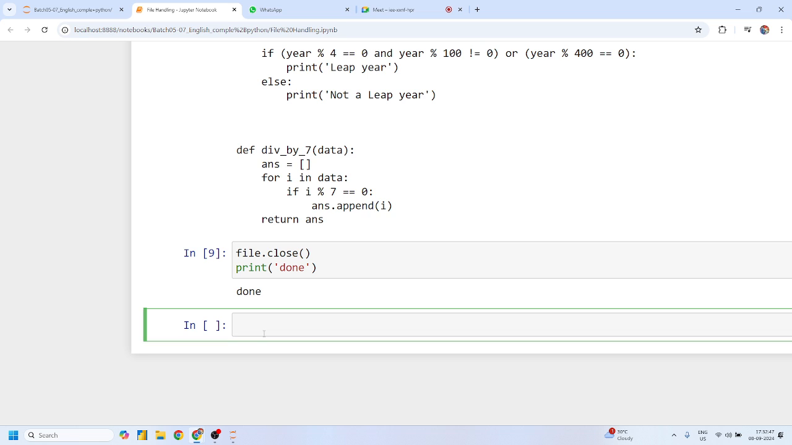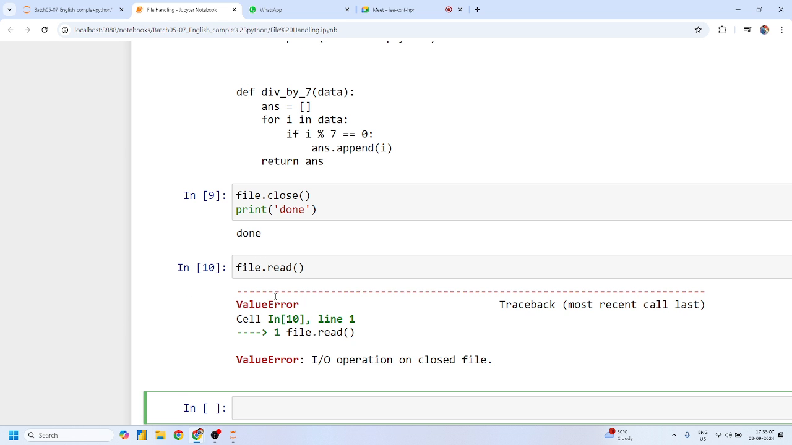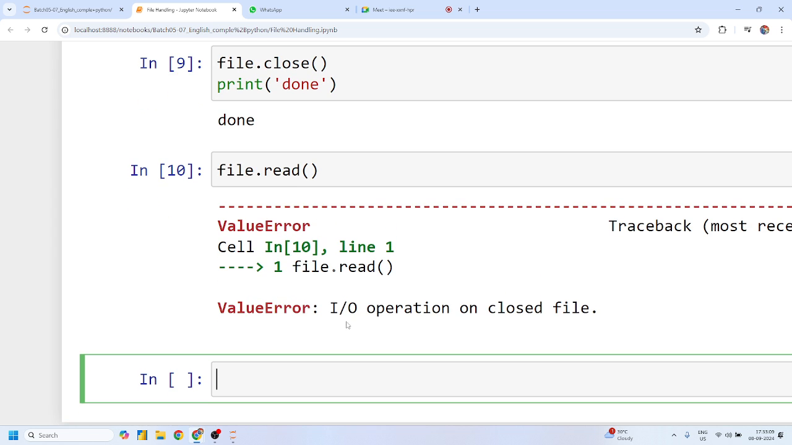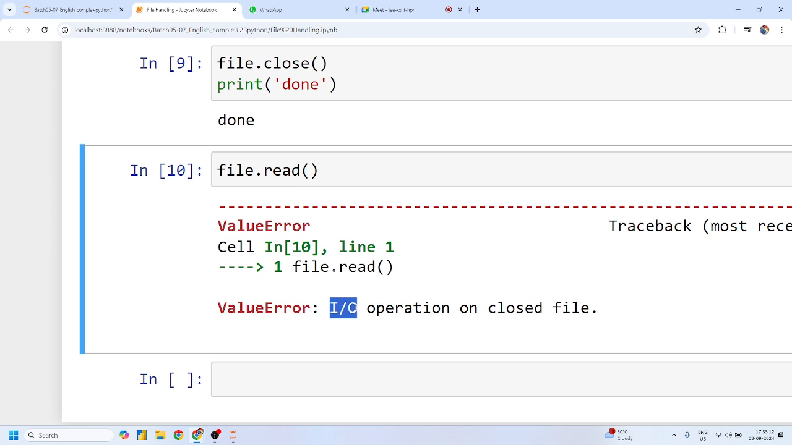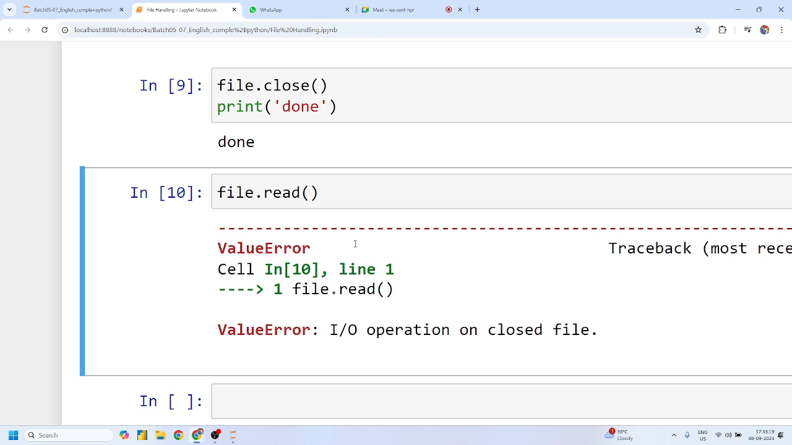Yes or no? Now the question is, again I want to read my data. Can I read my data from that particular file? No, because I have closed my file. Can I read the content? No. If I want to perform the same operation, this will give an error, and that error is ValueError, and it says I/O operation. I/O operation means input operations. You are performing input operations on a closed file, and this is the wrong method, right?